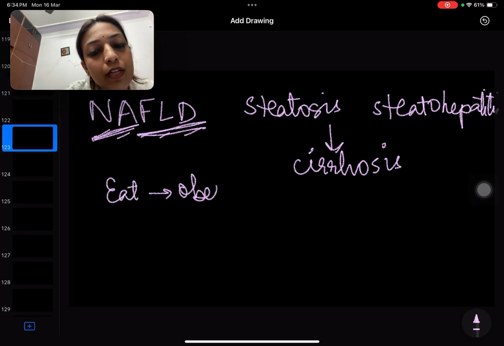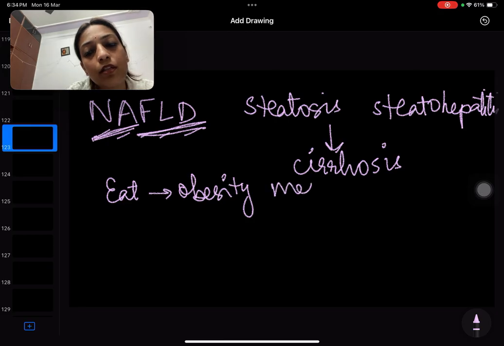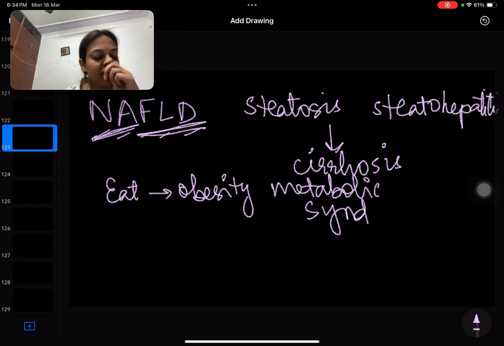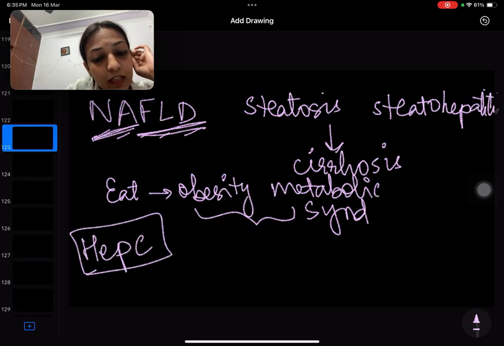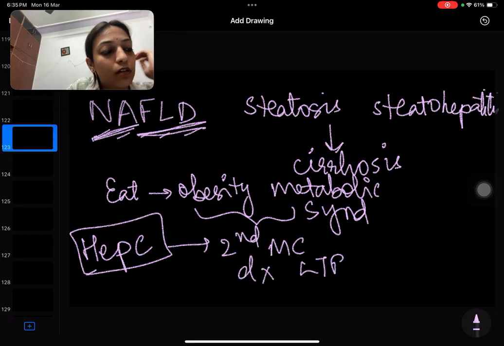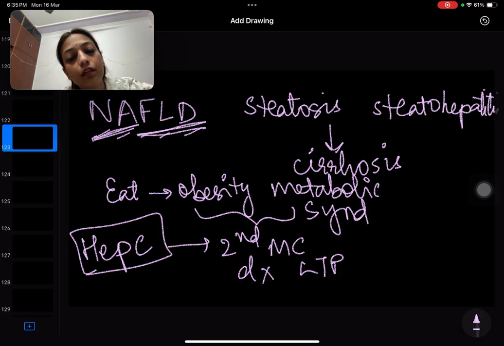These patients are obese. Obesity and metabolic syndrome are the two most strongly correlated with non-alcoholic fatty liver disease. This is very shocking to know that after hepatitis C related CLD, this is the second most common diagnosis for liver transplant, right? So for liver transplant, first hep C related CLD, and after that, we go for liver transplant in patients with non-alcoholic fatty liver disease.